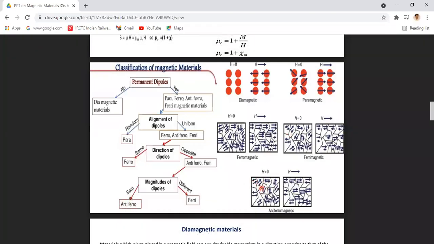In the antiferromagnetic materials, within each domain, the dipoles are aligned, and the dipoles have equal magnitude, but are aligned in opposite direction. Whereas in ferrimagnetic materials, within each domain, the dipoles are of different magnitudes, which are aligned in opposite direction.